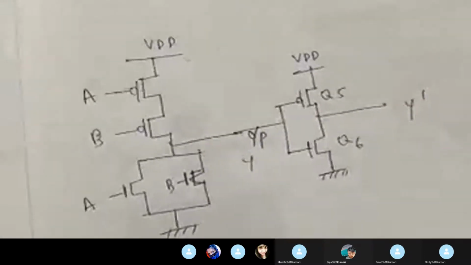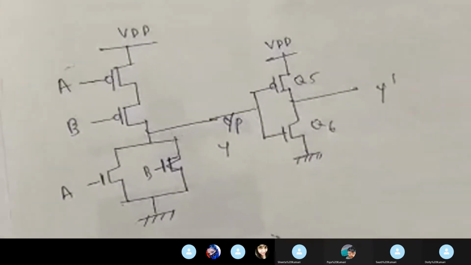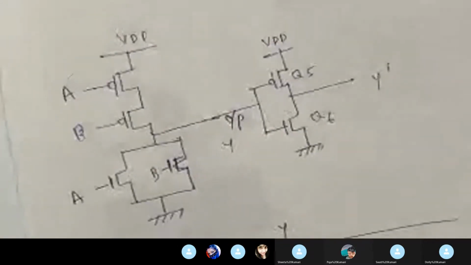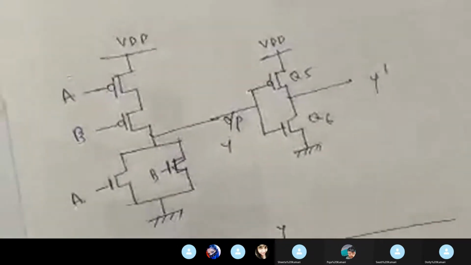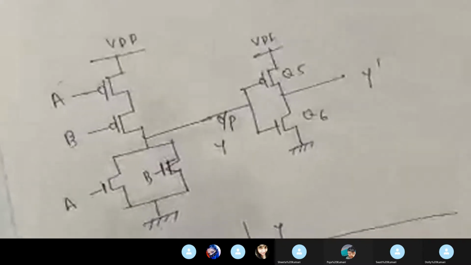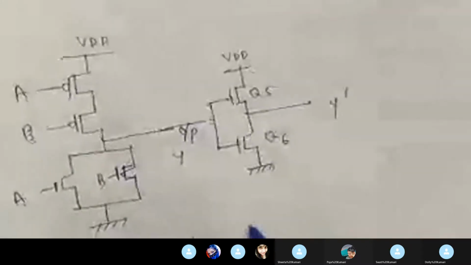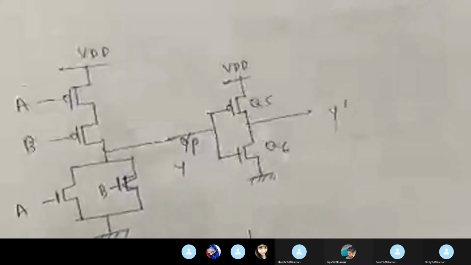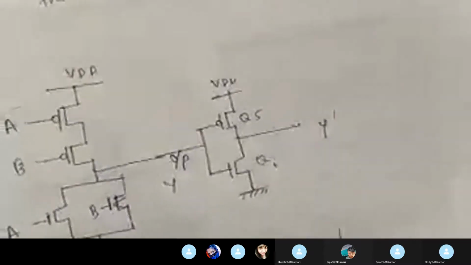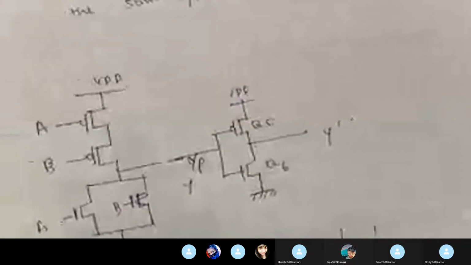For the final truth table, inputs are 0 0, 0 1, 1 0, 1 1. For the node we are getting 1 0 0 0. So now this is my Q5, this is Q6, and this is the final Y dashed.